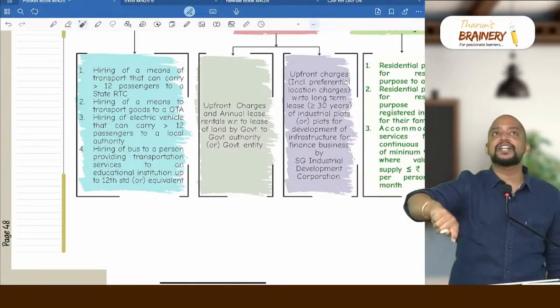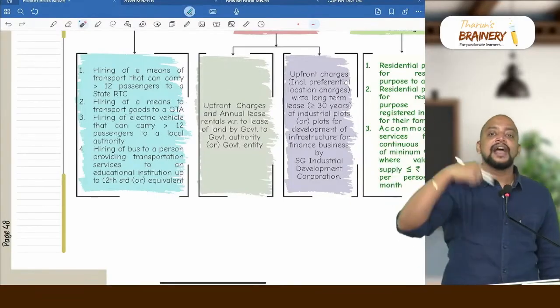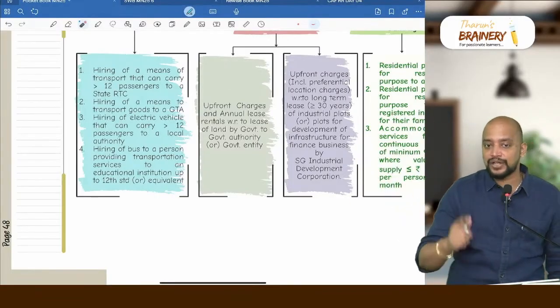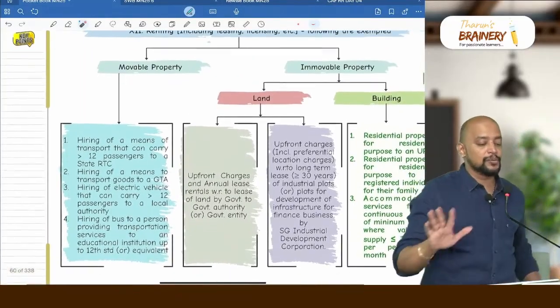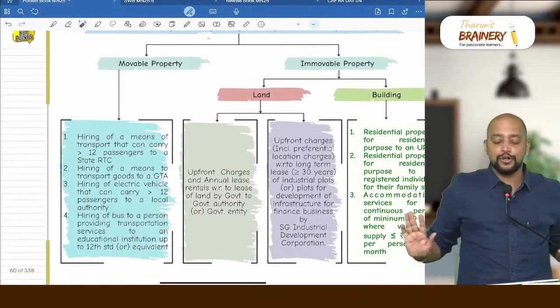What if that person is providing transportation service to a college? Then I am giving the bus on rent to him. Is it exempted? No, it will be taxable. So these are the 4 exemptions we have in relation to movable property. All these 4 are related to motor vehicles.